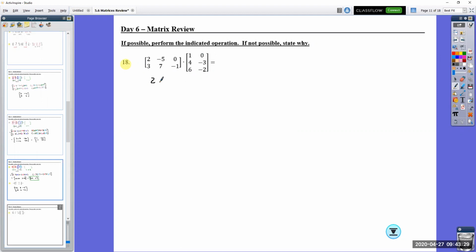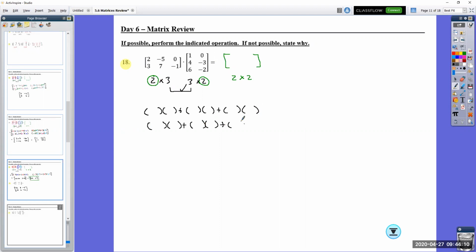So let's try that out. 2 rows by 3 columns. This is 3 columns by 2 rows. Those numbers match up. And note, in a sense, the solution matrix is going to be smaller than either one of these. We get 2 by 2. I mentioned this because it's going to help us set up what this next part's going to look like. It's going to look like this is a 3 right here, which means I'm going to have 3 sets that are multiplying together. So 1 set, 2 sets, 3 sets.